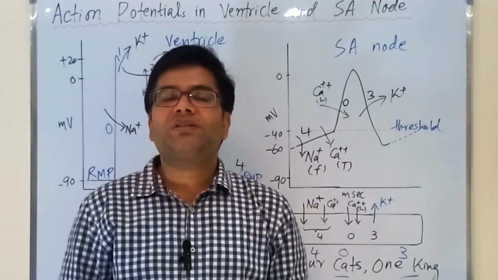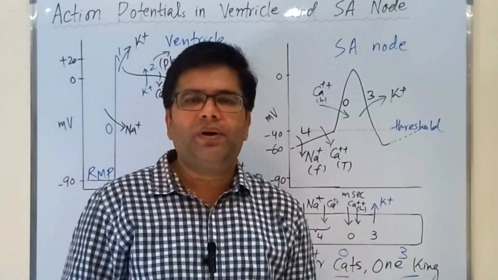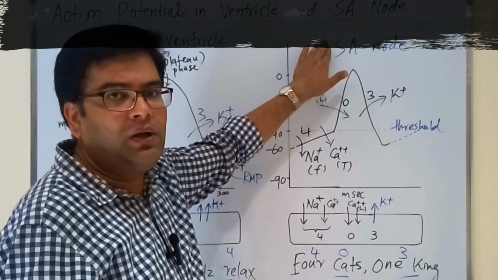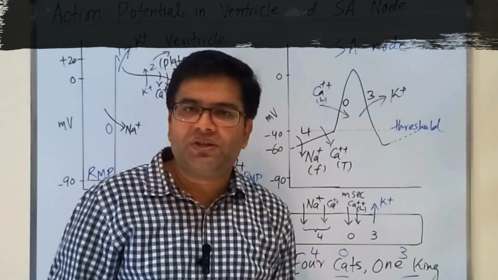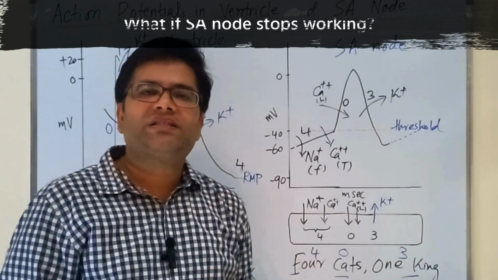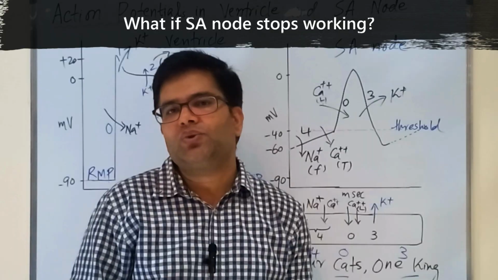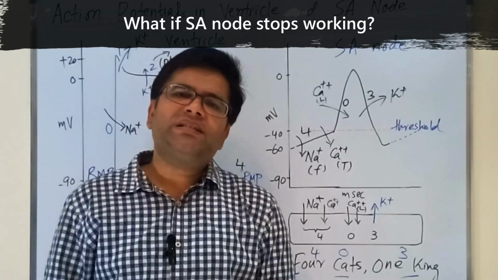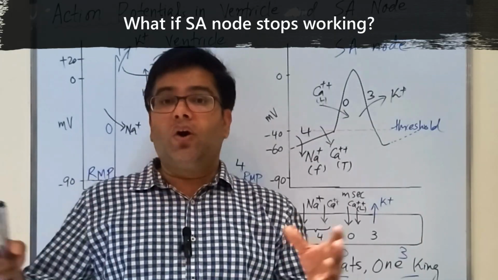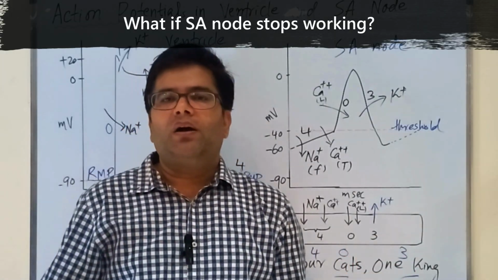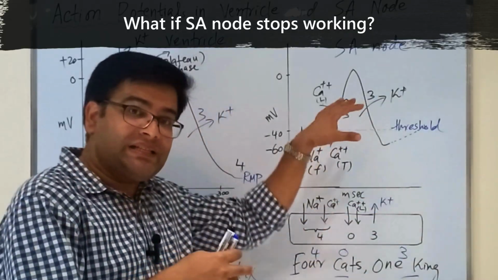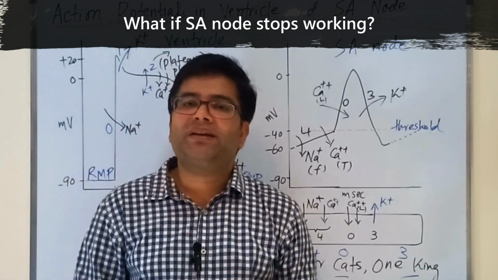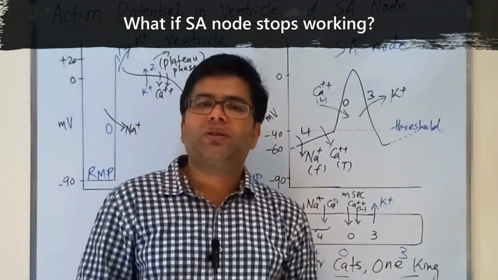Now we will talk a little bit about some clinically relevant points. What will happen if the SA node becomes dysfunctional, like in the case of SA nodal block? Because the SA node is not generating action potentials, it won't act as the pacemaker of the heart. Other tissues in our heart, like the AV node, will act as a second pacemaker. It is just like a backup generator. If we are not getting power at our house and we have a generator, it will be switched on. But the AV node is like a slow generator which will give a pace to our heart, but the rate at which it generates signals is slower than the SA node.